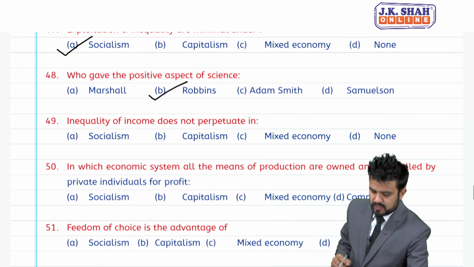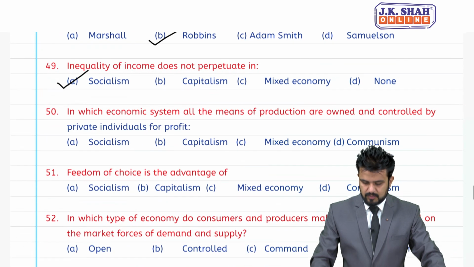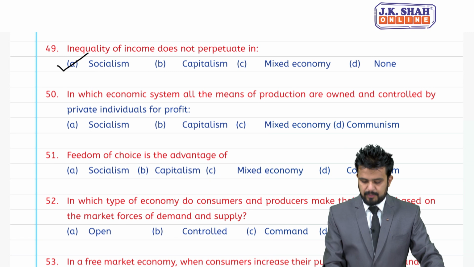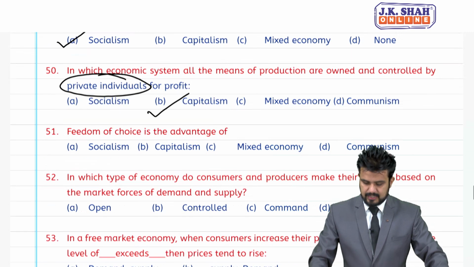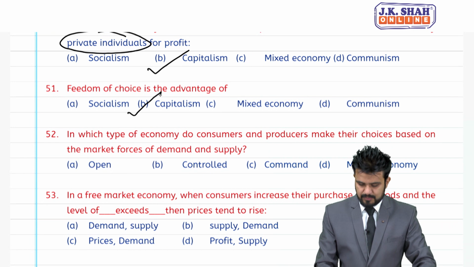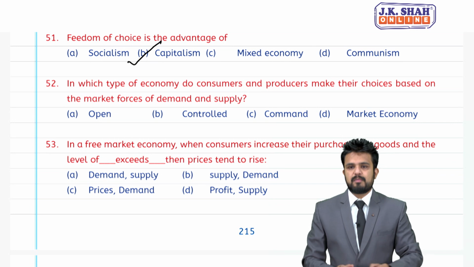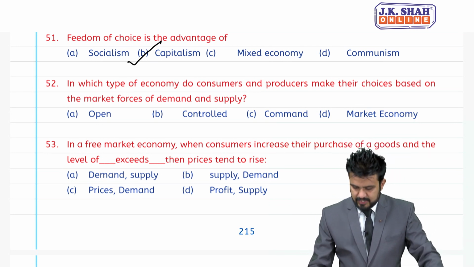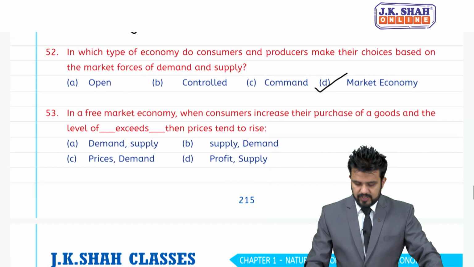Inequality of income does not perpetuate in socialism. In which economic system are all means of production owned and controlled by private individuals? Capitalism is the answer. Freedom of choice is an advantage of capitalism. 52 says, in which type of economy do consumers and producers make their choice based on market forces of demand and supply? It is market economy. D is the answer.